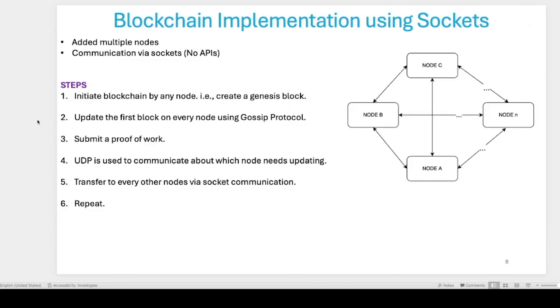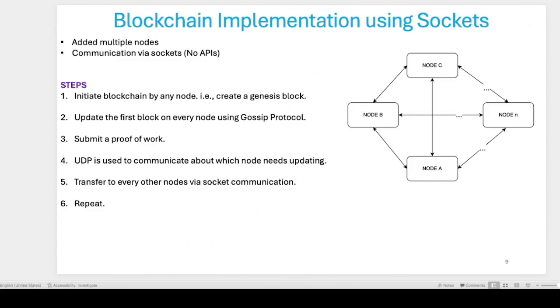After that, UDP communication is used to send information about whether any blocks need transferring. I use UDP in this case because it does not require a predefined connection to be established. That's why I chose UDP. And after we make sure that some blocks need to be updated in some nodes, then I use socket communication to transfer the blocks to every node. And I just repeat this process.